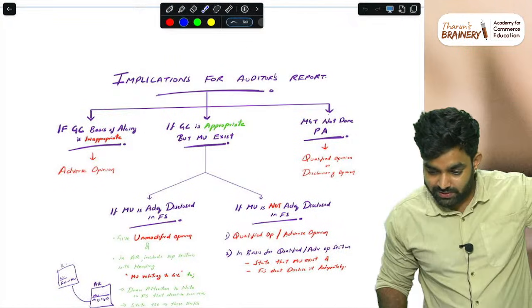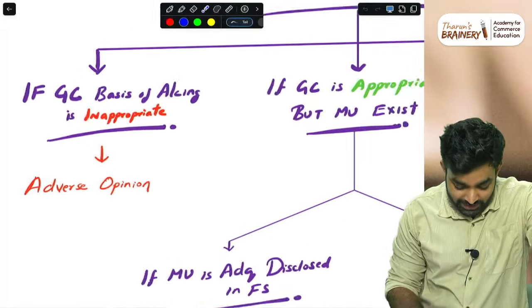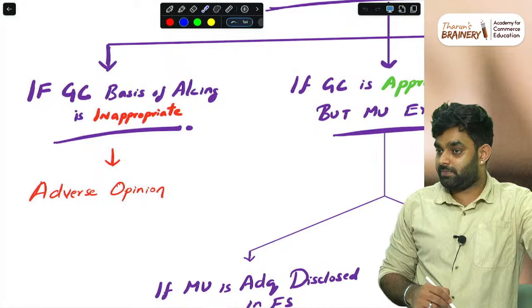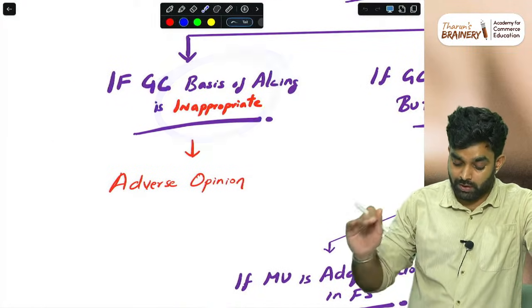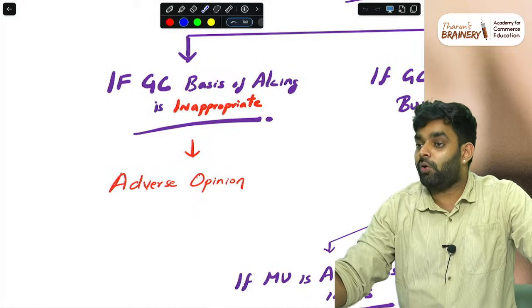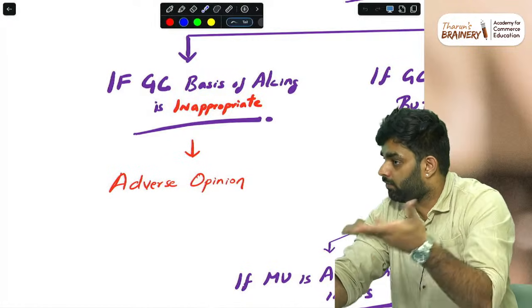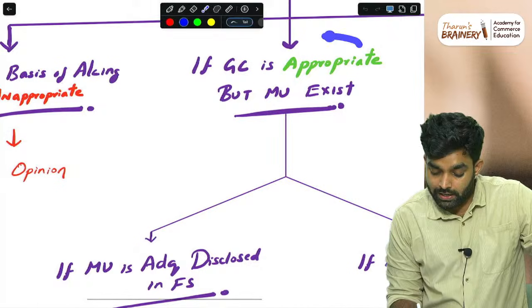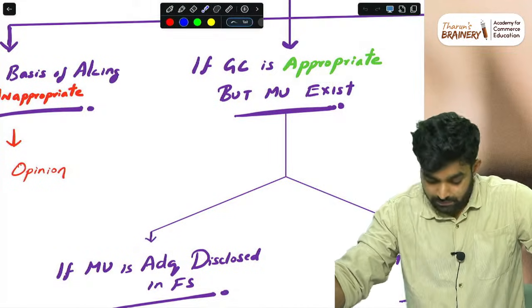Written representations, implications for the audit report. If the going concern basis of accounting is inappropriate, that is, going concern is actually not there but they have taken going concern as the basis, obviously give an adverse opinion, fully wrong.